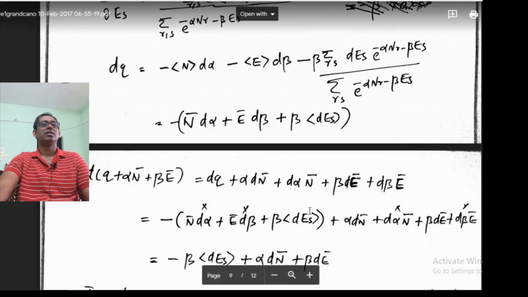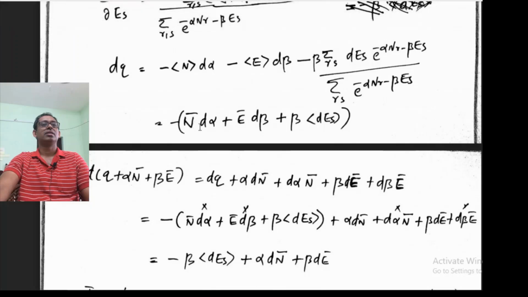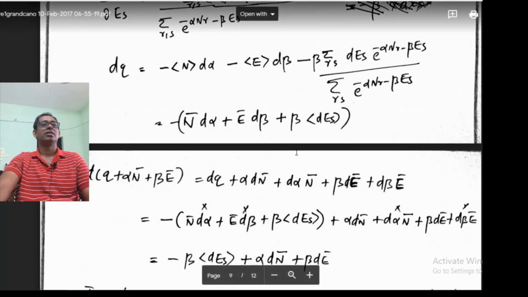So this is our dQ, and if I take the negative sign outside, this will be N bar, the average value of the number of particles, d alpha, E bar, the average value of energy, d beta, plus beta, the average value of dEs.